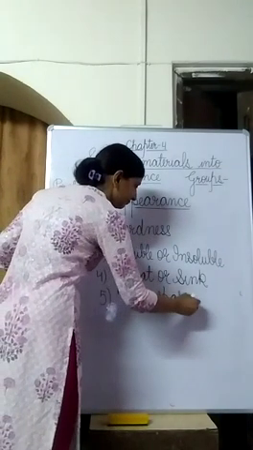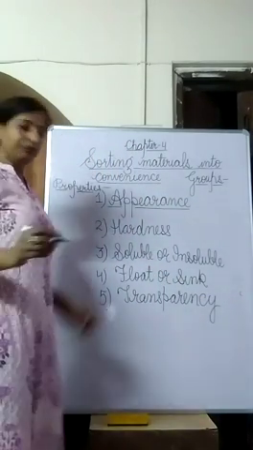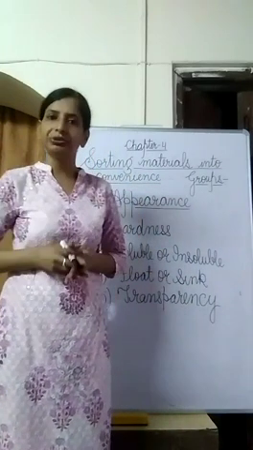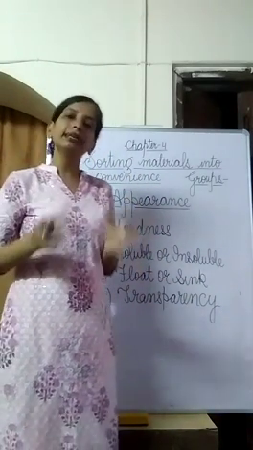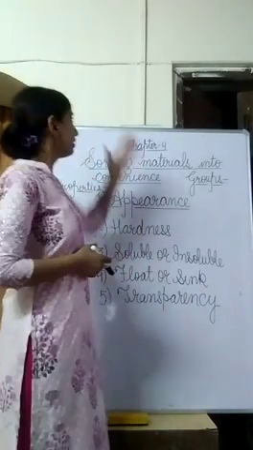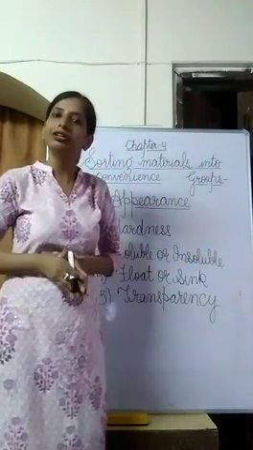Transparency. You will find that some of the material allow the light to pass through them, and some of the material do not allow light to pass through them. For example, a wall made of concrete.